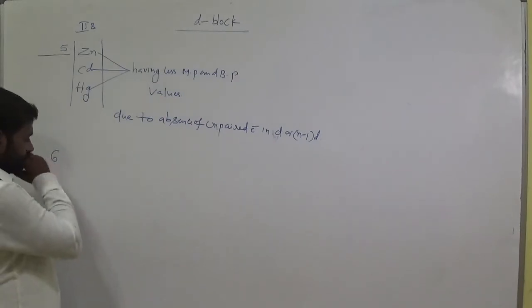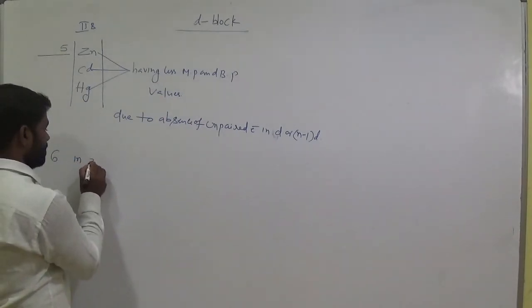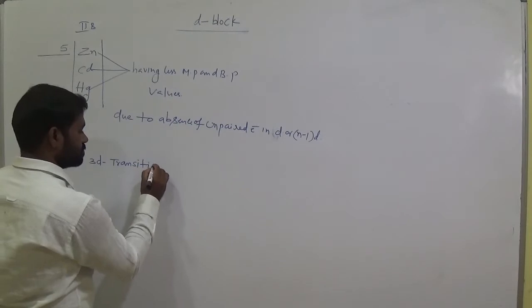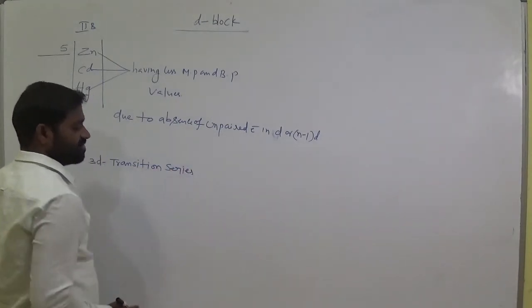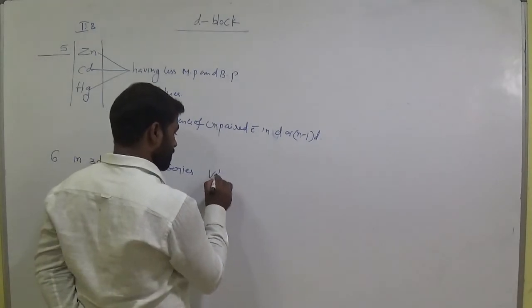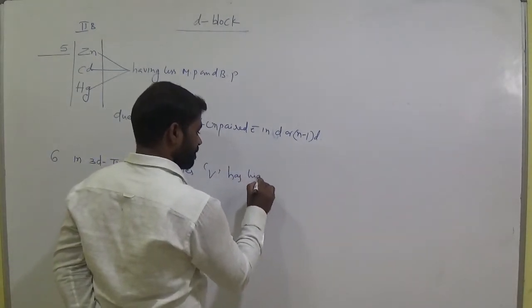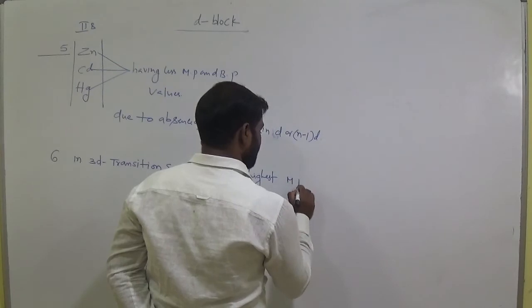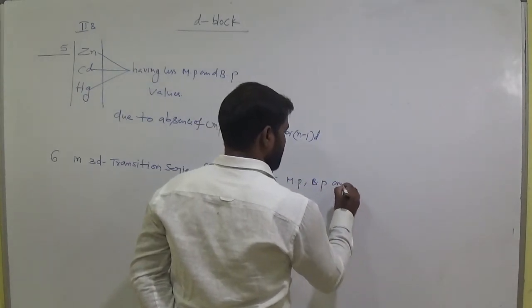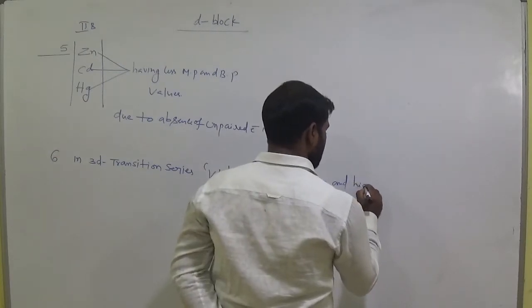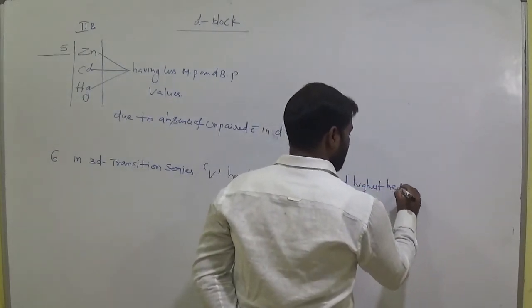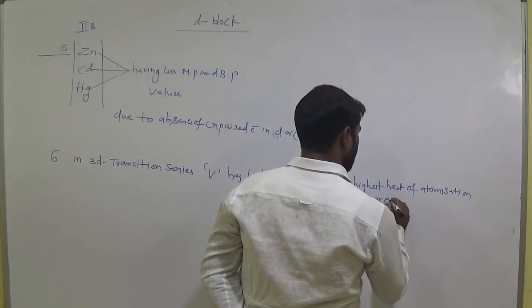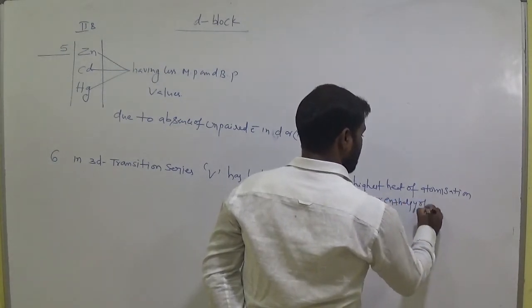And in 3d transition series, vanadium has the highest melting point, boiling point and highest heat of atomization or enthalpy of atomization.